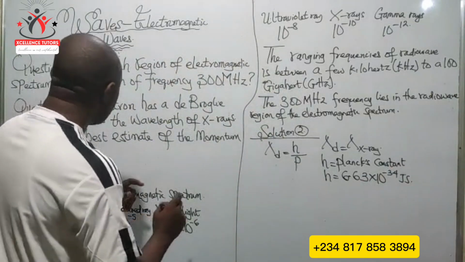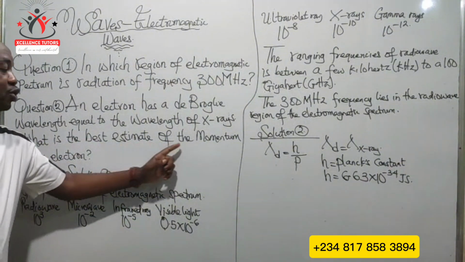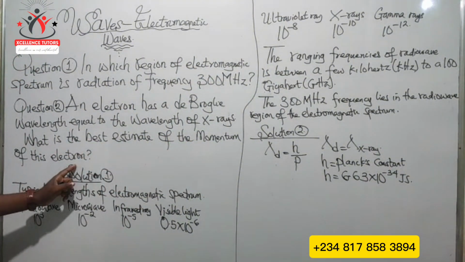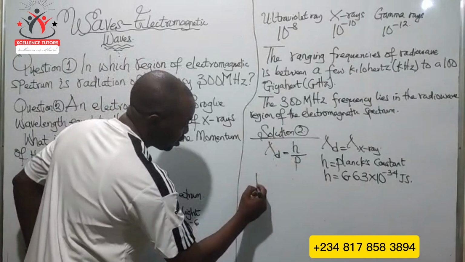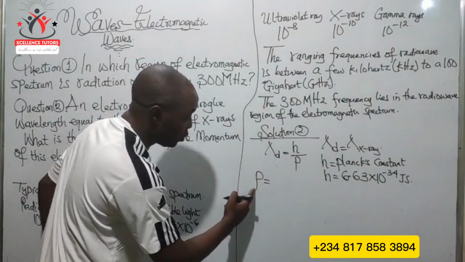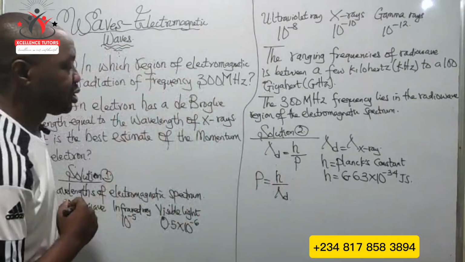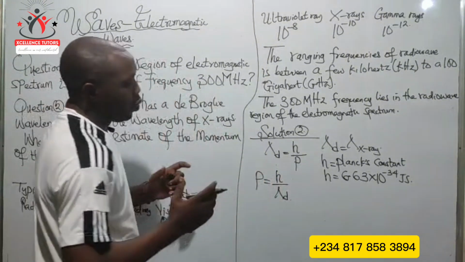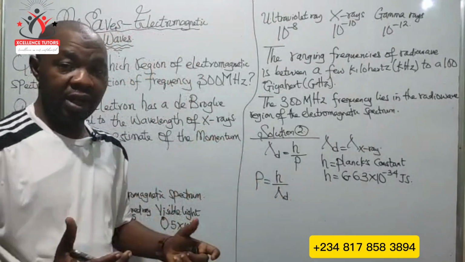Now we want to find the best estimate of the momentum of this electron. So we need to rearrange this equation so that the momentum is h over the de Broglie wavelength.